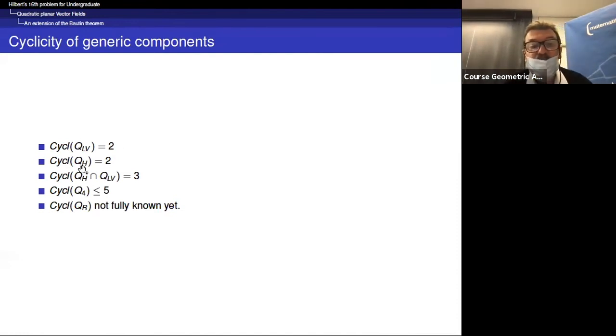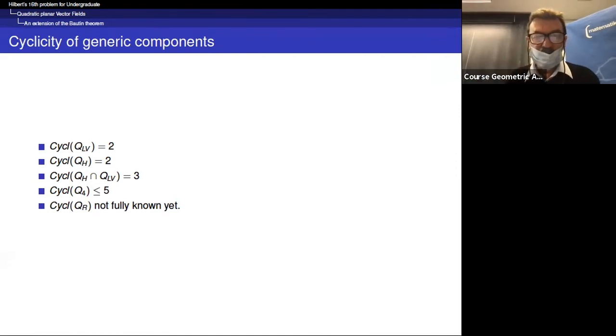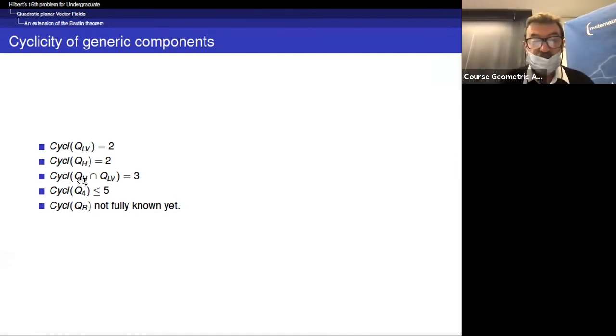The cyclicity for QH was equal to 2, is the same. And in fact, you have a stratification of this center variety, and you may have points at the intersection of 2 strata. And these are, of course, the points where it is hard to compute. So the intersection of QH with QLV, Hamiltonian with Lotka-Volterra, this cyclicity is equal to 3.